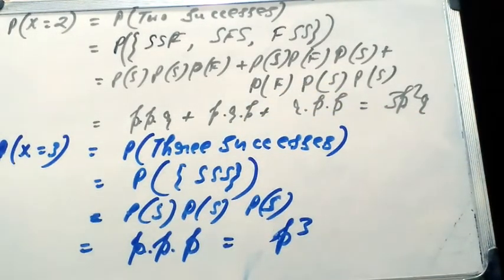And finally probability of x equal to 3 means the probability of getting 3 successes. So it's the only possibility, P of SSS. For independent trials it becomes P of S into P of S into P of S, that means p into p into p is equal to p cubed. So these are the probabilities.